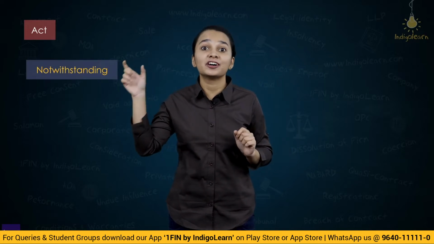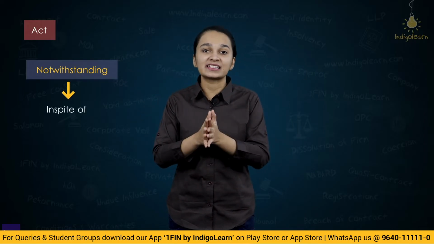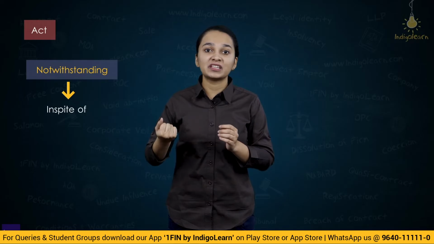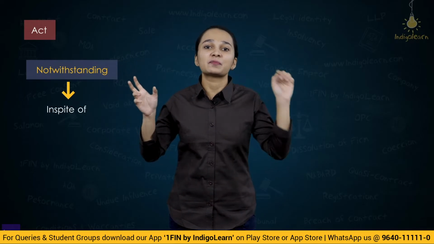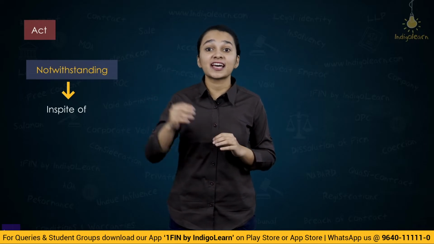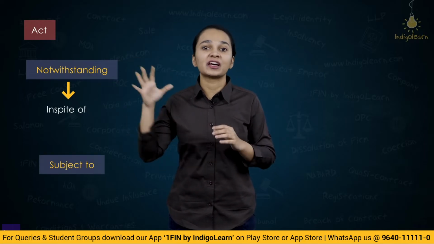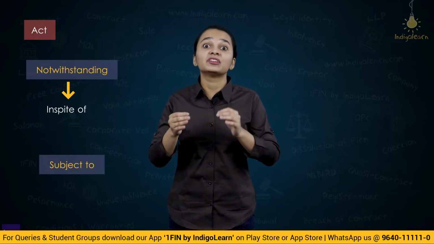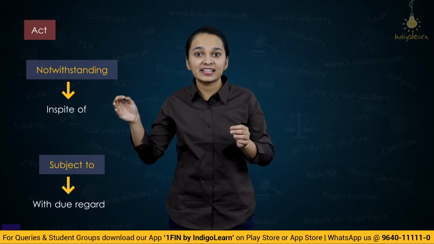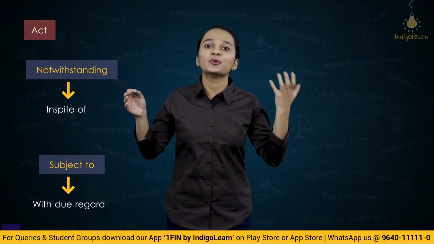Just to cite a few terms used in an act, there's a term called notwithstanding. This word notwithstanding means in spite of. It basically says, irrespective of whatever has been written, do this. Then there are words such as subject to. When subject to is used, it basically says that with due regard to whatever has been stated, follow this or do this.